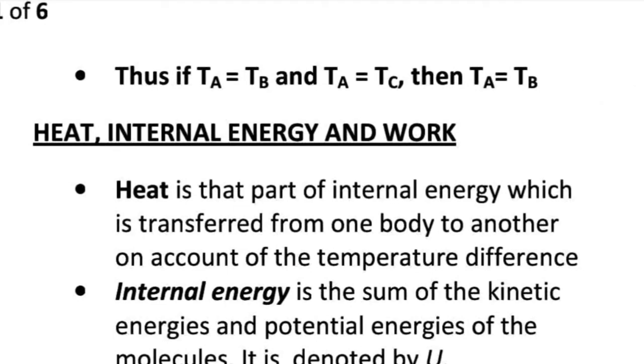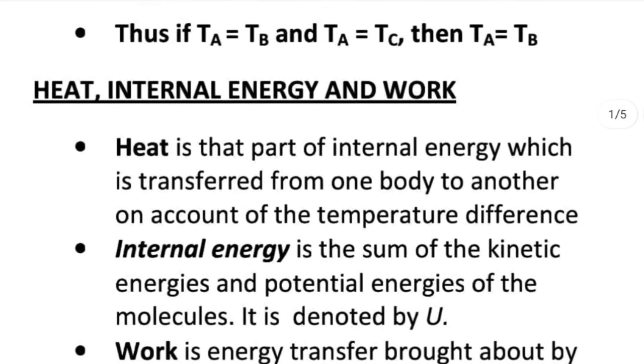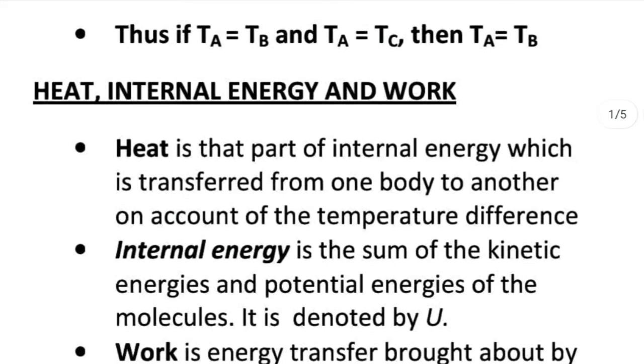In terms of temperatures also we can state this zeroth law. That means if TA equal to TB, that is the condition for thermal equilibrium between A and B, and TA equal to TC, that is the condition for thermal equilibrium between A and C, then TA should be equal to TB. That is the zeroth law.